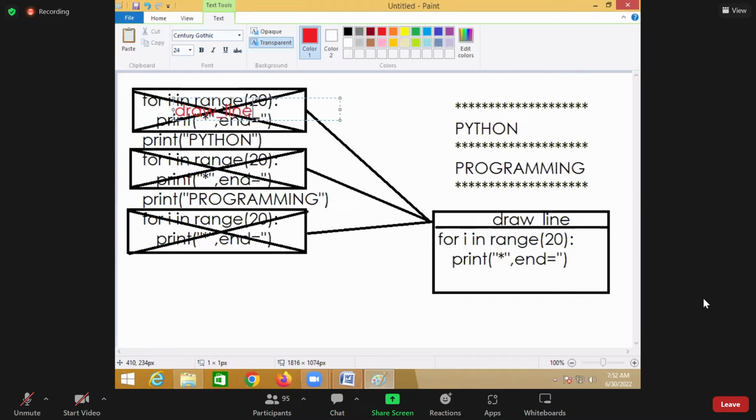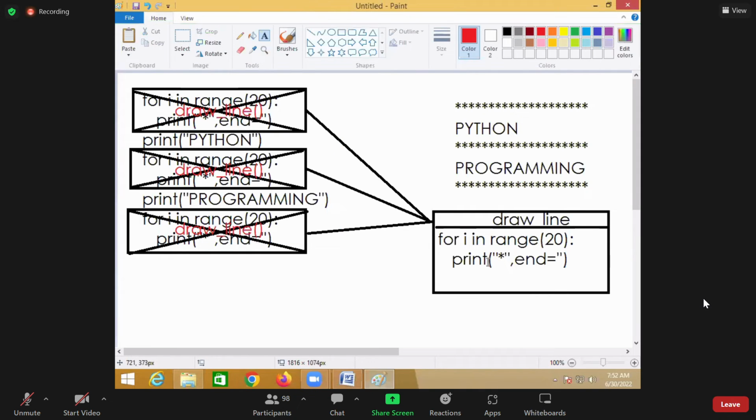Whenever I want to draw the line, I just call the function called draw line. Here you write this code only one time, but use this code any number of times.